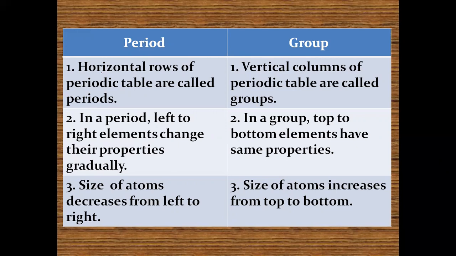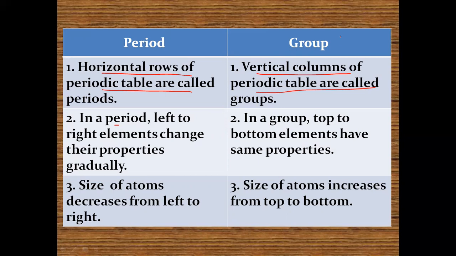Okay, now the difference between group and period. Horizontal rows of the periodic table are called periods. Vertical columns of the periodic table are called groups. In a period, from left to right, elements change their properties gradually. In a group, from top to bottom, elements have the same properties.